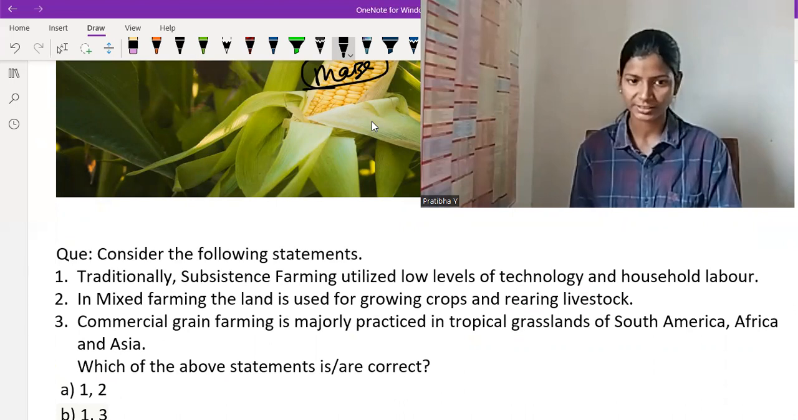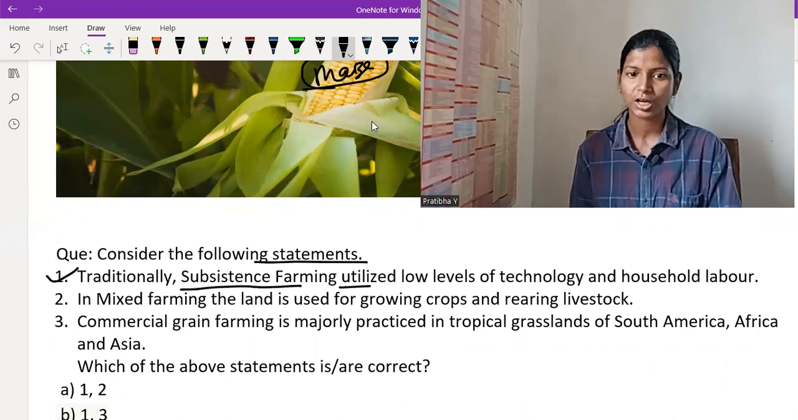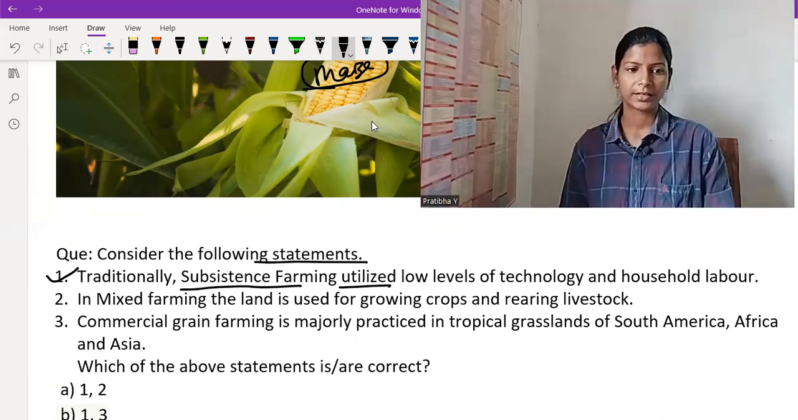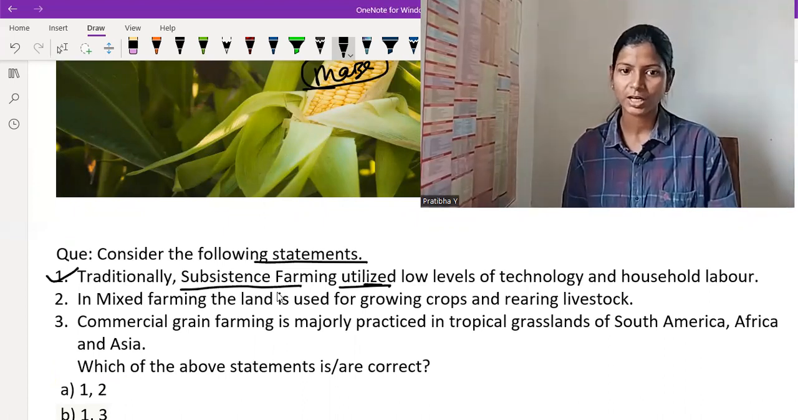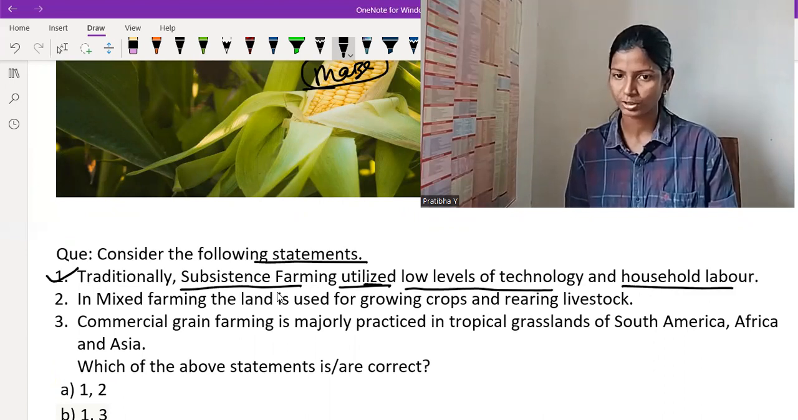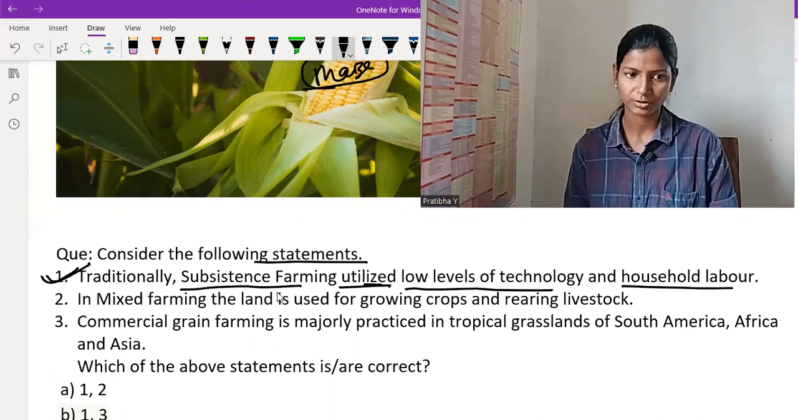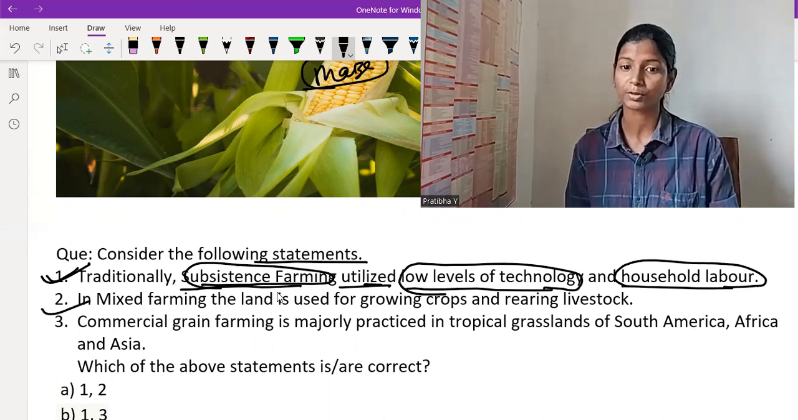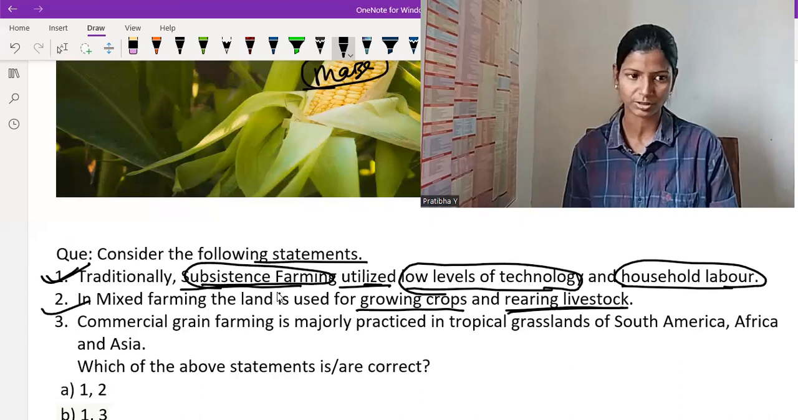Consider the following statements. First one: traditionally, subsistence farming utilizes low levels of technology and household labor. Yes, this one is correct. Because in case of subsistence farming, much complex technology is not needed; low level technology is needed, as well as household labor. Second: in mixed farming, the land is used for growing crops as well as rearing livestock. So this one is also correct.